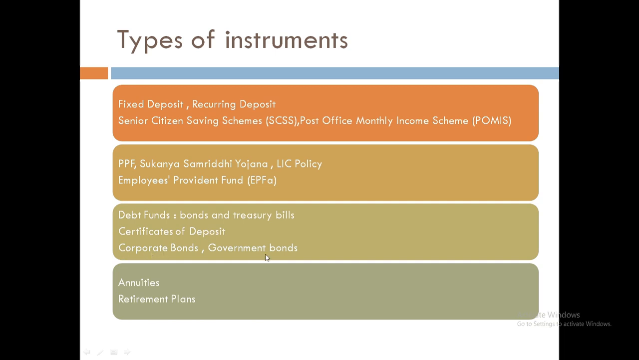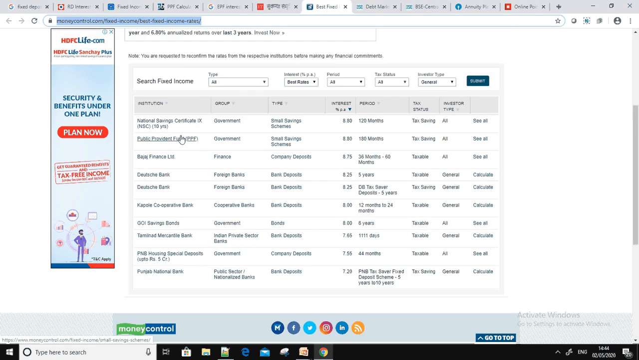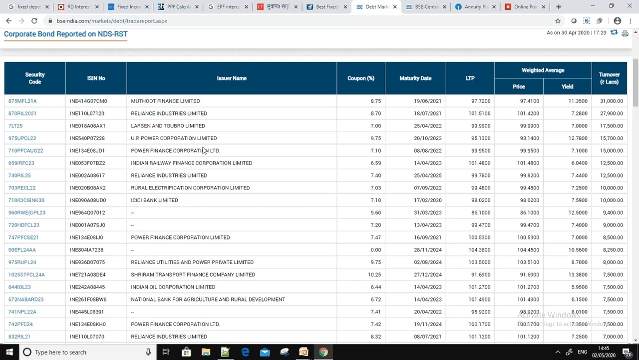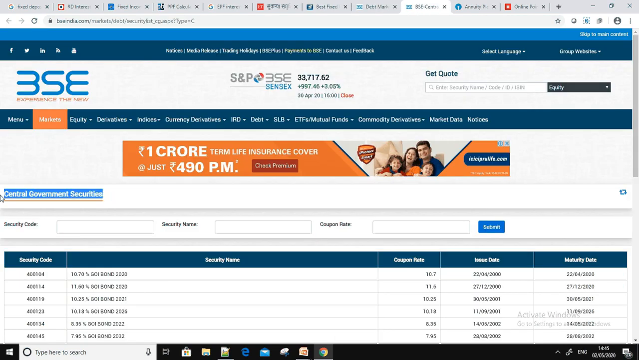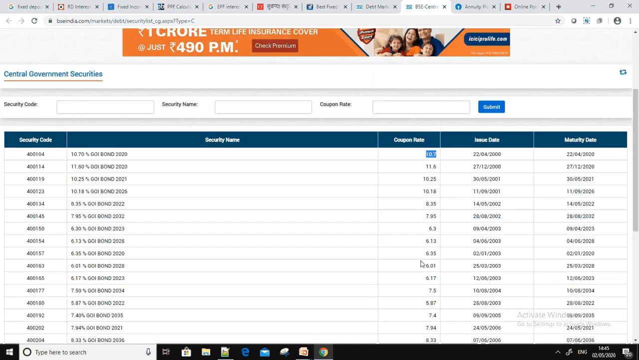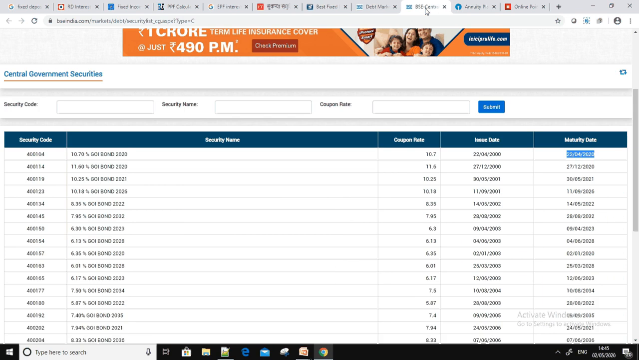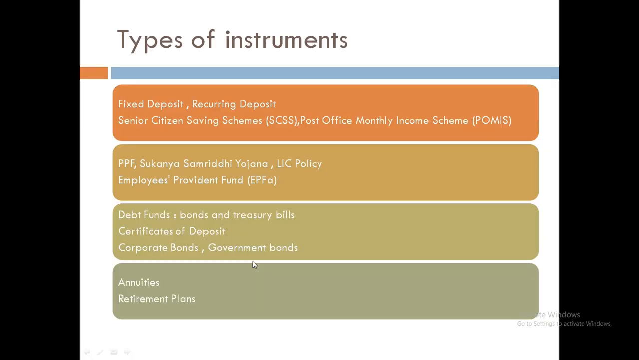Another fixed income instrument is a corporate bond and government bond. If you see here, there are a lot of bonds in the market. These are the central government securities bonds. These are Government of India bonds, and they have a coupon rate, which means how much return they are going to give you, and a maturity date. So you can get it online. And there are also bonds issued by companies like Muthoot Finance, Reliance Industries. They are returning based on an 8.70 interest rate. This is how you can search for bonds online, and you can invest in them.